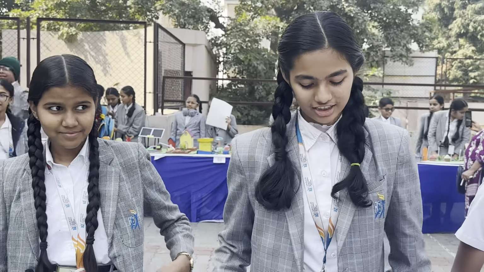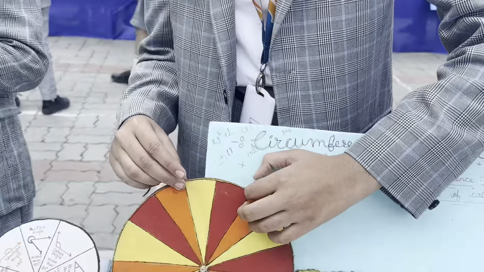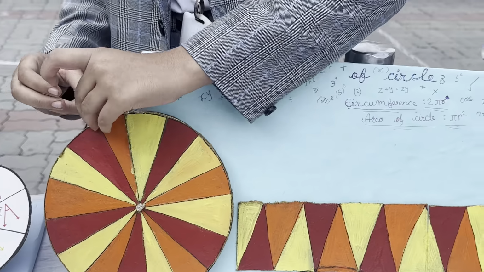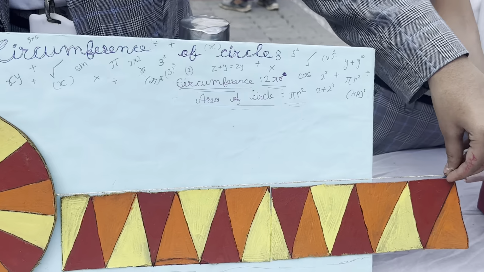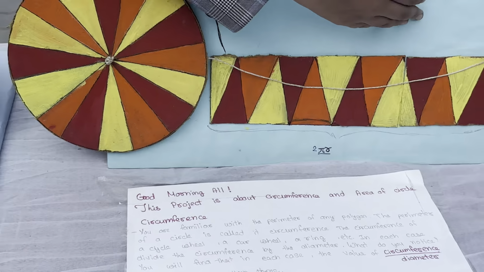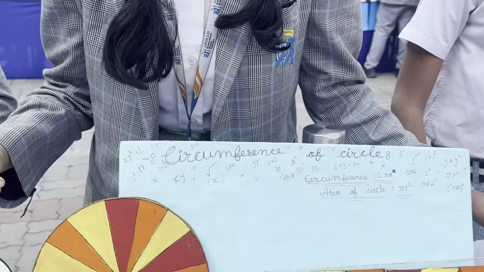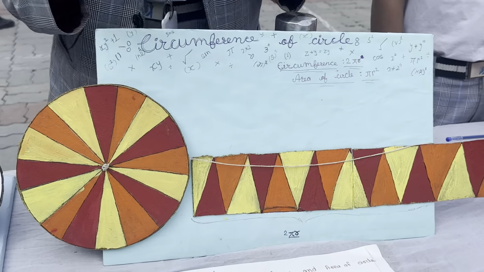Good morning, ma'am. It is about the circumference of a circle. This shows how the ancient people used to measure the circumference of a circle. As per this, we could pull this rope and see, the people used to stack the rectangular parts like this to find the circumference. As more triangles are there, it gets more accurate every time. We could also measure this by the formula of perimeter of rectangle area.